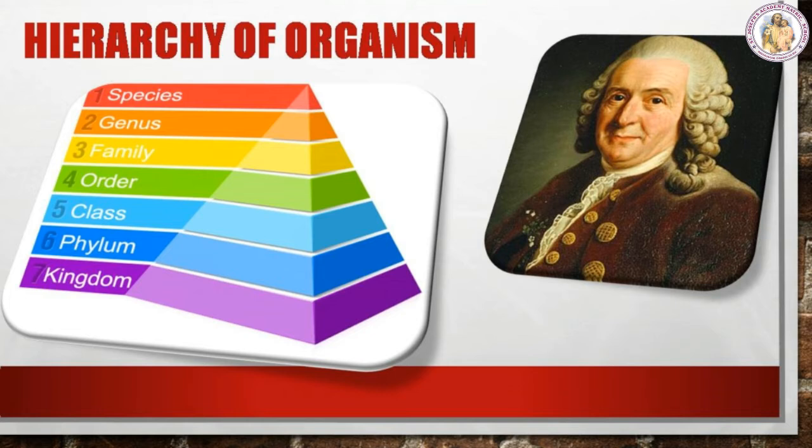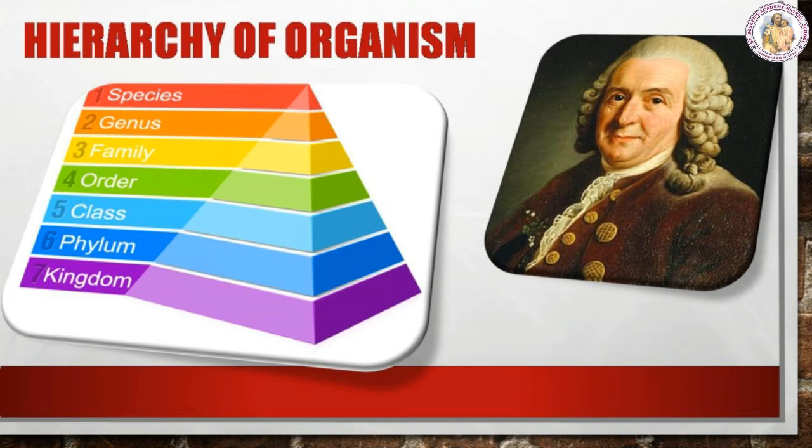Next, we are going to learn the hierarchy of organisms. Scientists have been able to discover and classify more than 2 million organisms on the earth, ranging from tiny bacteria to the largest blue whales. Each organism has been classified in a category based on its evolutionary relationship with other groups of organisms. We can define the hierarchy of organisms as the system of arranging taxonomic categories in a descending order based on their relationship with other groups of organisms, called hierarchy of categories.